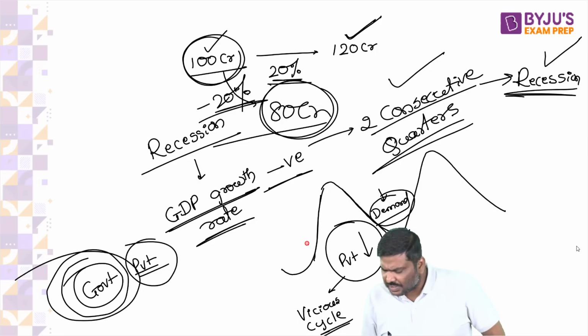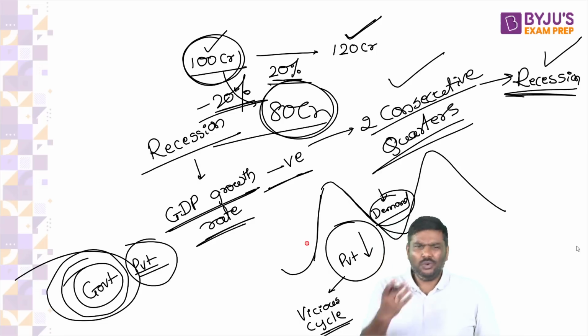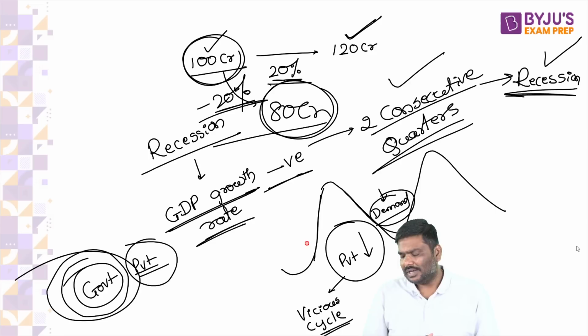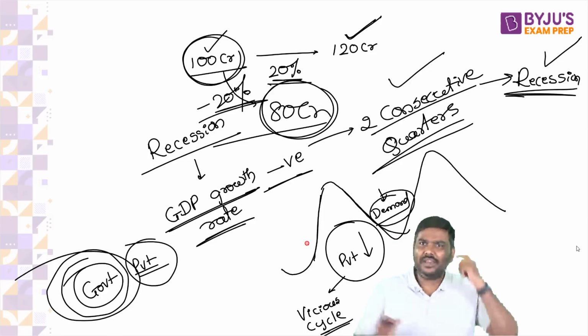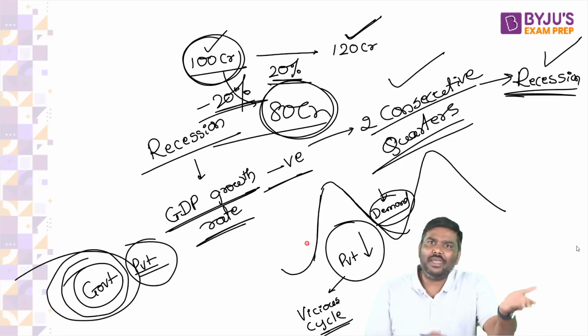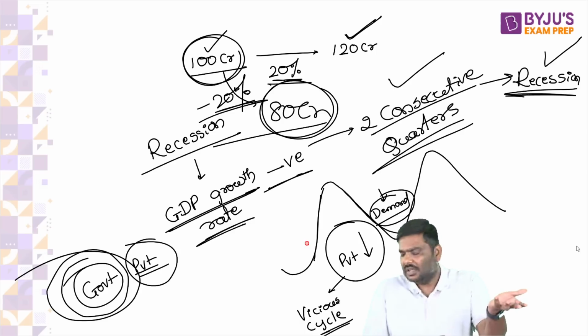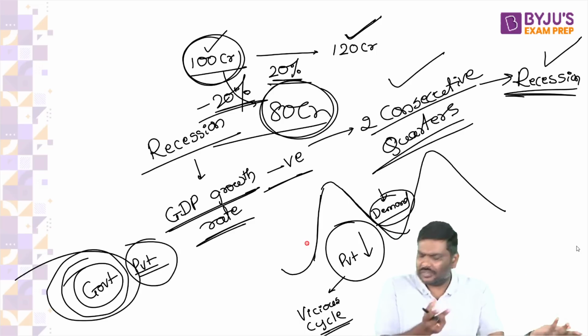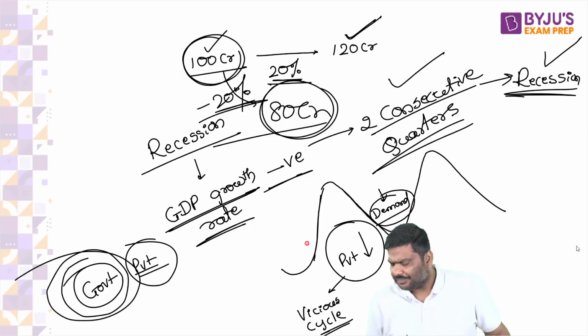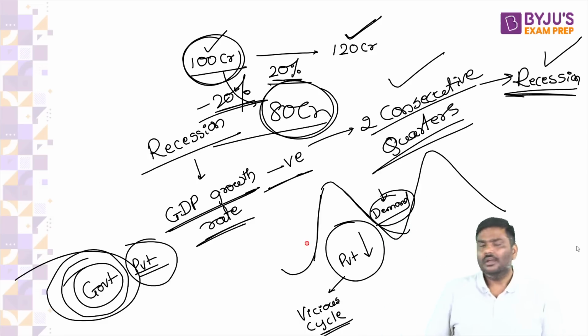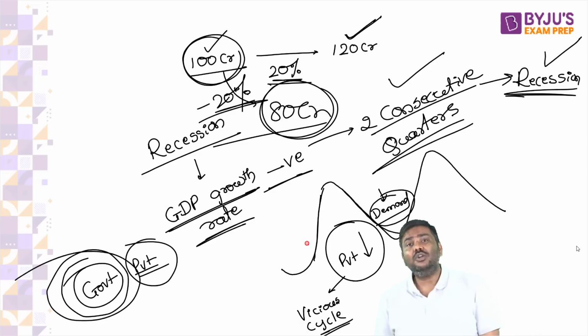What are the limitations in the measurement of NI? I've told you this, right? If I haven't discussed it, we'll discuss that tomorrow again. Don't worry. Why is the per capita income issue not shown in GDP or in NNP report? You know the concept now, right? They cannot keep on writing everything whenever they publish a report. So when you read NNP, read it with a pinch of salt. When you read about GDP, read it with a pinch of salt. That's it.